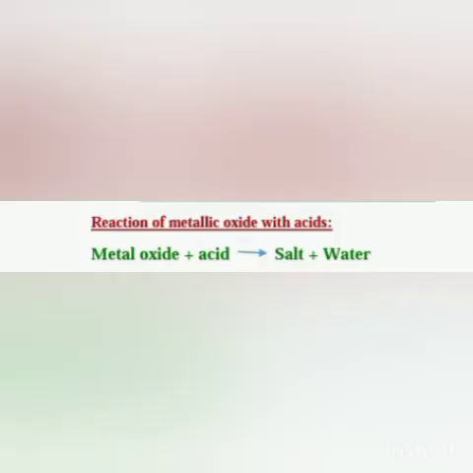Now we come to the reaction of metallic oxides with acids. Always remember that metallic oxides are bases. They behave as bases. So when a metallic oxide reacts with an acid, what will happen? We can say this is the reaction of a base and an acid because metallic oxides behave as bases. So it will give you salt and water.